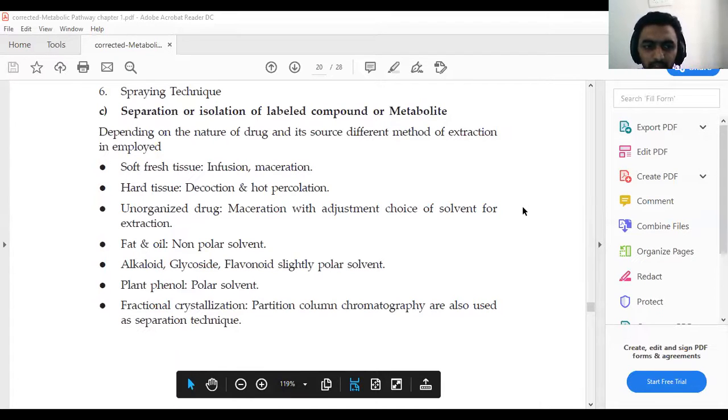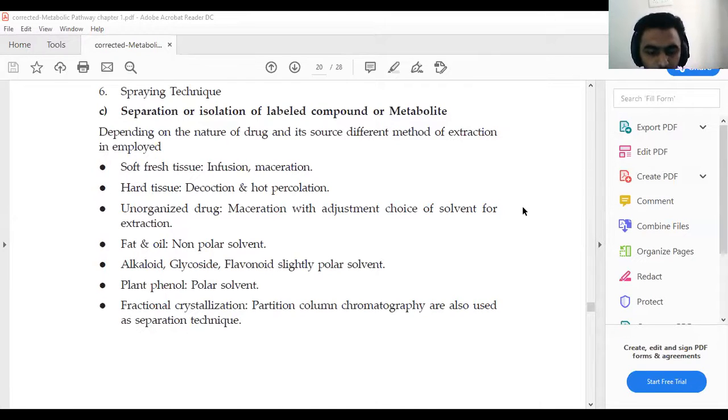The first method is soft-phase tissue. In that we use infusion and maceration. Second one is hard tissue. In that we use decoction and hot percolation. Third one is unorganized drugs. In that we use the maceration technique for extraction of your compound, on the basis of the selection of the solvent. Fourth one is fat and oil. In that we use non-polar solvents.